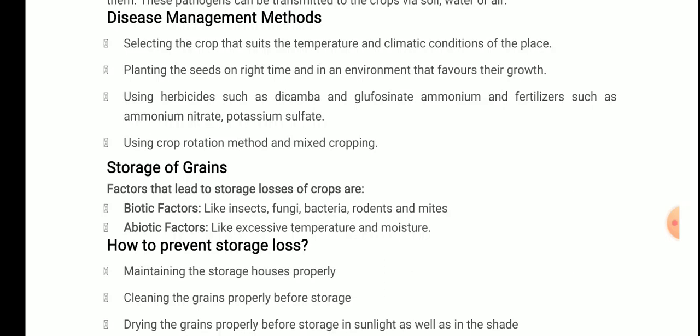Now, why drying? So that the excessive temperature or moisture cannot affect the crop. Otherwise, if they are wet or not dried, then moisture can affect them easily. So these are some strategies to prevent storage loss. Very important: maintaining the storage houses properly, cleaning the grains properly before storage, and drying the grains properly before storage in sunlight as well as in the shade.